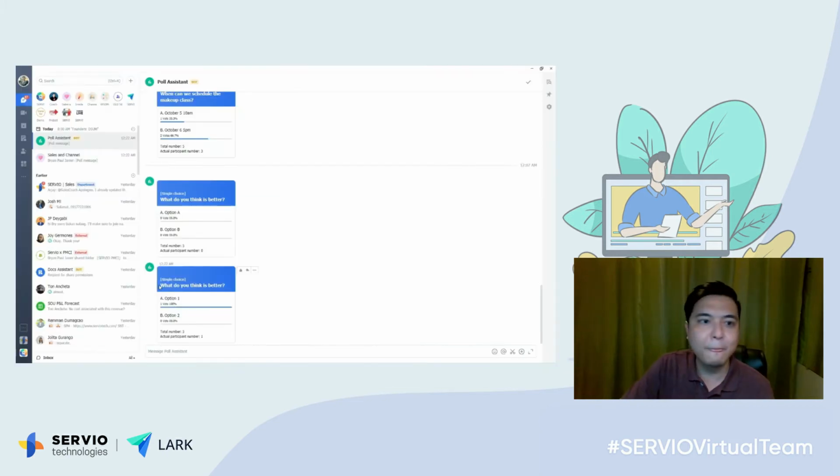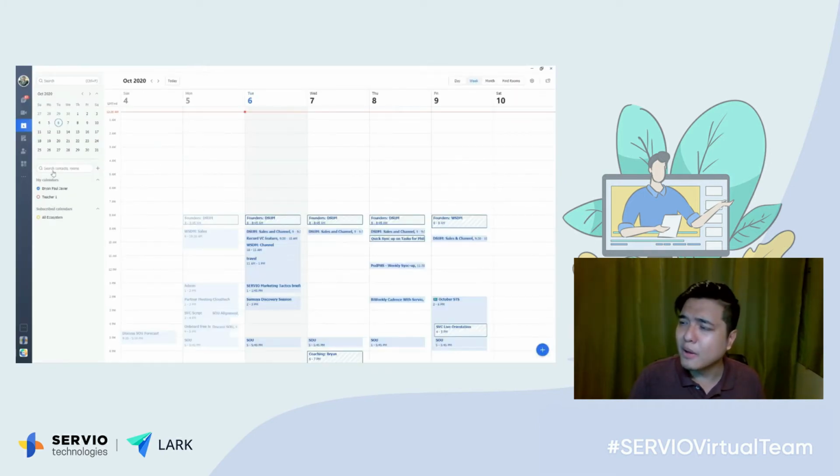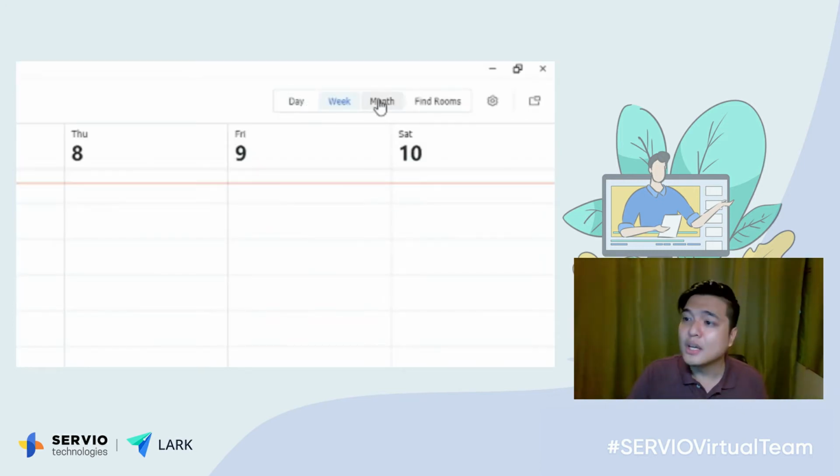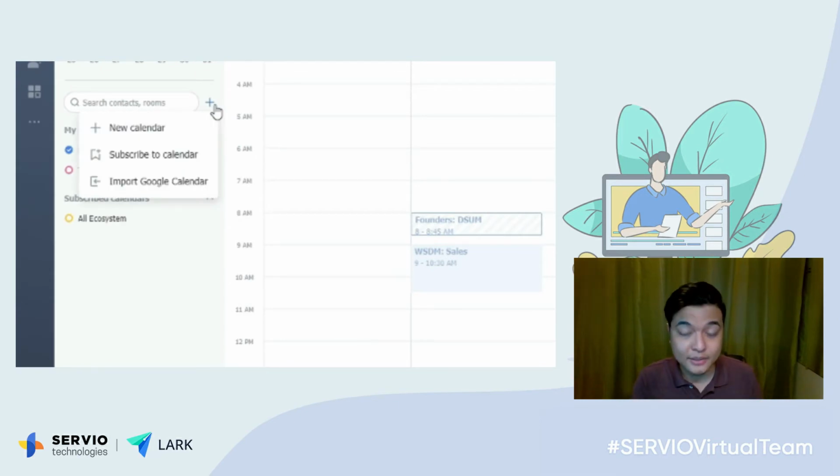I voted once. So let's now go to calendar. This is what you're going to see in the calendar. You have a month view here, and you have a weekly view here. You can change different views if you want to. You can also have multiple calendars and even import your Google Calendar if you are maintaining a calendar in Google.